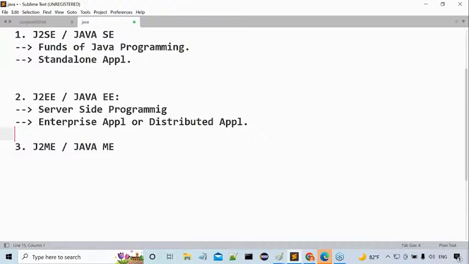Sir, previously you asked standalone application, I gave the definition perfectly. Then immediately you asked, tell me some examples for standalone application. There also I gave perfect answers. Now here also a similar question is coming. You know already what is distributed application. If you design and execute any application on the basis of client server architecture or by distributing application logic over multiple machines, that application is called as distributed application or enterprise application, that I know. But tell me some examples for distributed application or enterprise application. I want to know that.